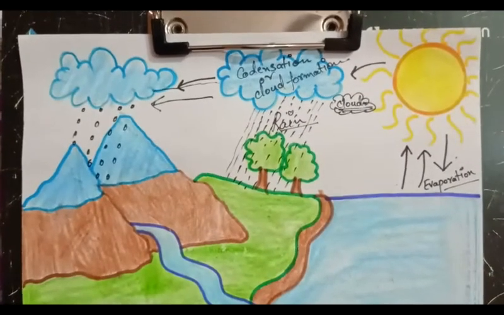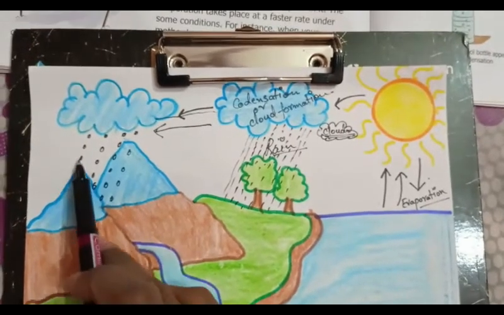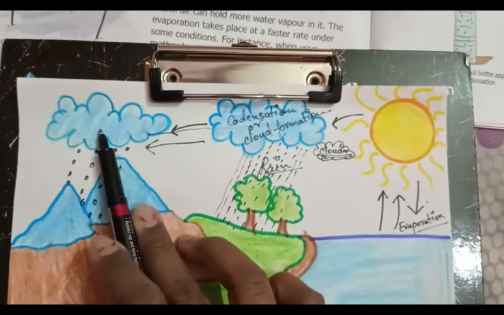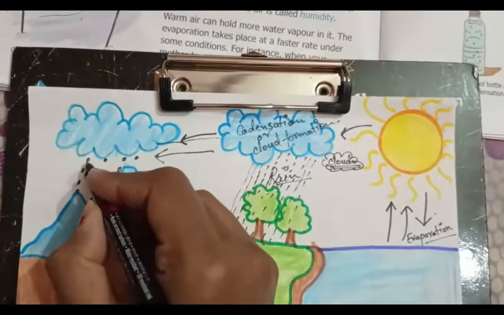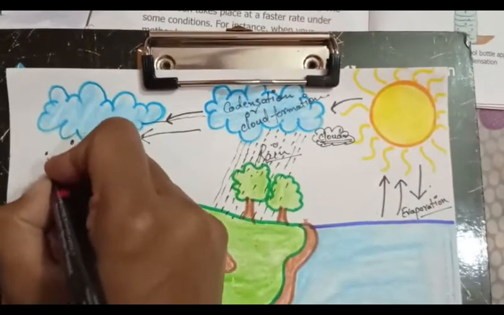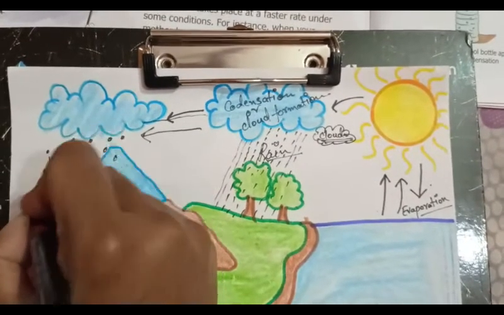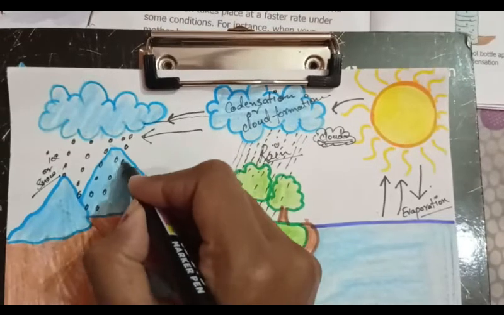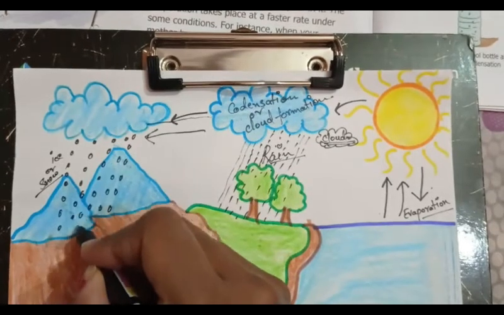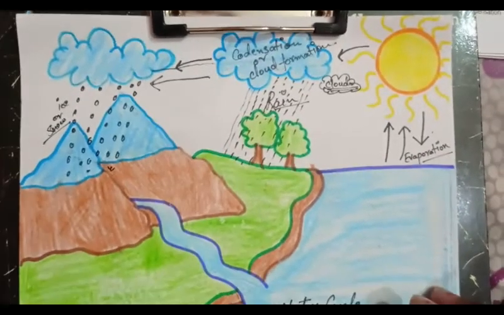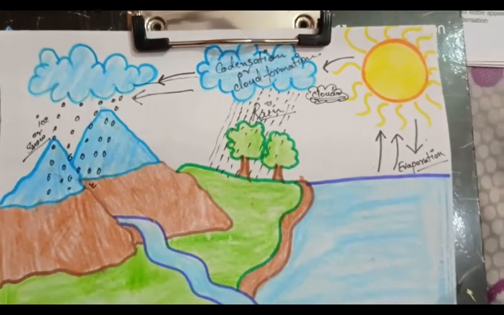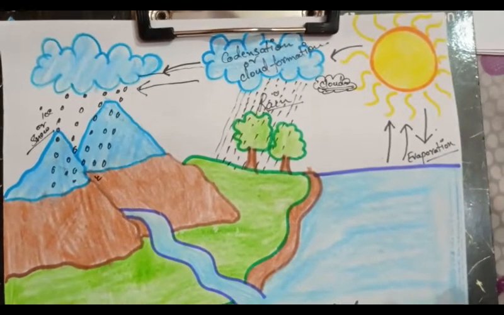So the rain or water droplets convert their form into ice or snow. So when there is rain above the mountains, it takes the form of snowfall, because of extremely cold weather above the mountains. So this is the water cycle.